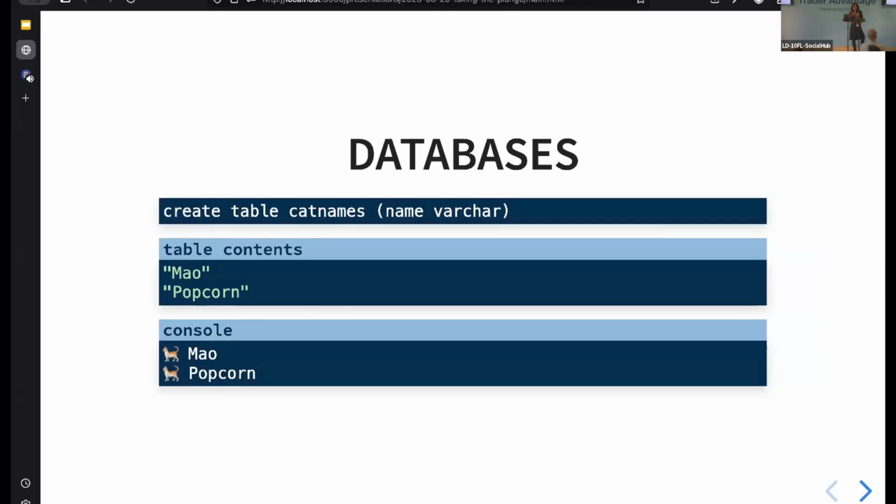Okay, so we're going to look at some other use cases, which will fit into the same idea. First, let's take a look at databases, streams in databases. We're going to have a table of cat names. And imagine that the table contents are quite similar to our file contents. We're going to have Mao, Popcorn, and a load of other cats inside our database. And the thing that we want to do is to stream our cat names from our database into standard out. So stream them to our console.